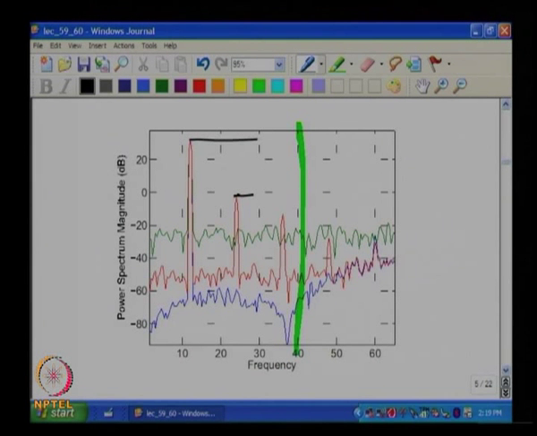So, pretty much the SNDR will be the ratio of those two, because all the rest is so small compared to this spike that it does not really effectively add to anything in the noise plus distortion term. Does it make sense?